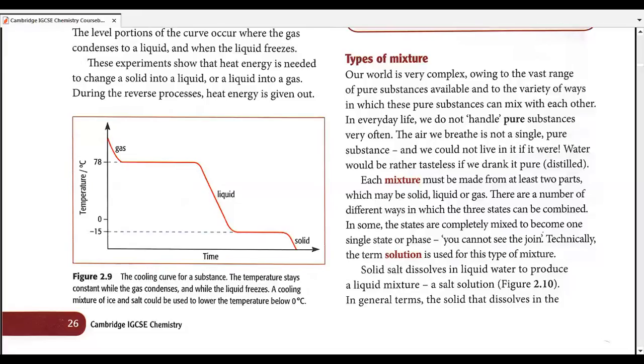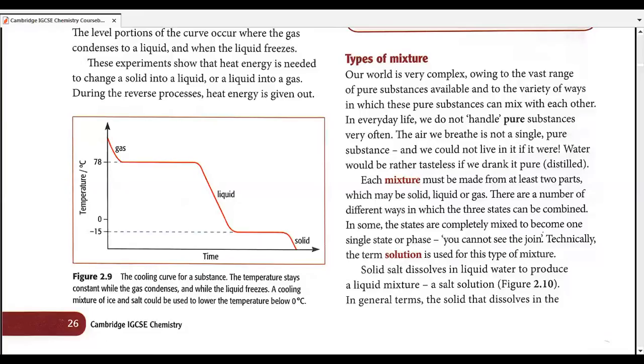So we're going to define a few important definitions over here. Let's start with the definition of mixture. Each mixture must be made from at least two parts. There may be more parts, more than 2, 3, 4, 5, maybe even more than that, which may be solid, liquid, or gas. So that's the basic definition of mixture. So mixtures can be made in a very different number of ways, in which all three states or any number of states can be combined.